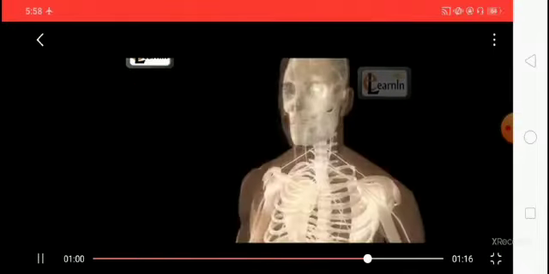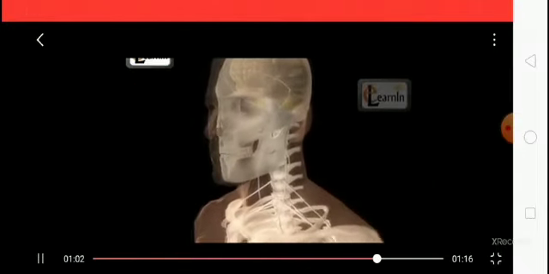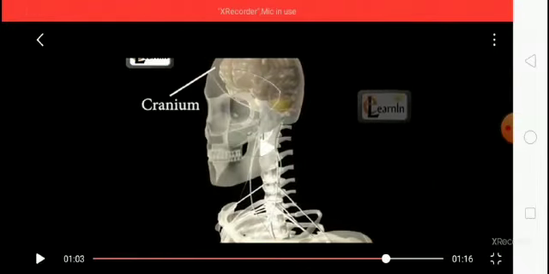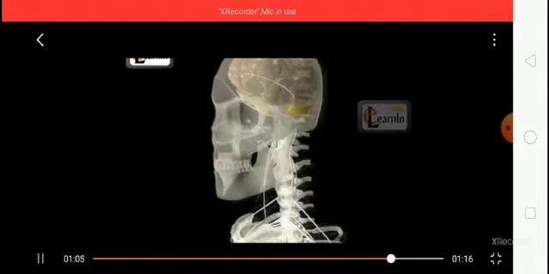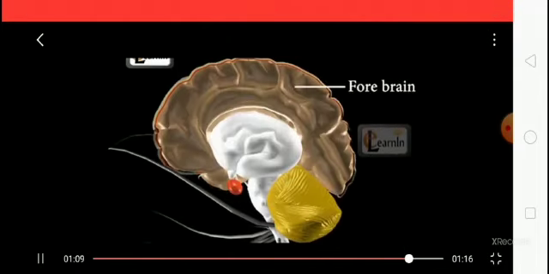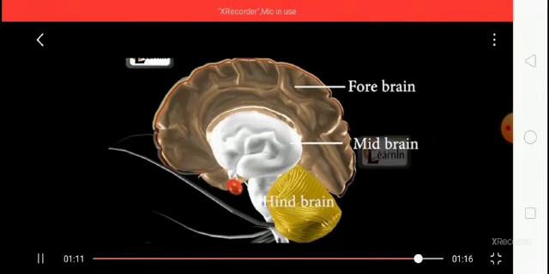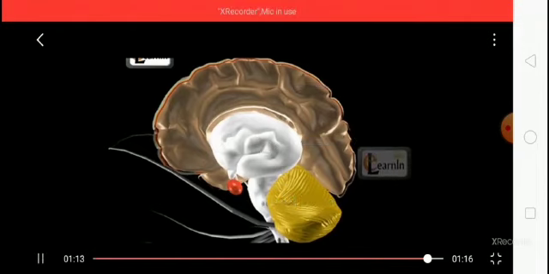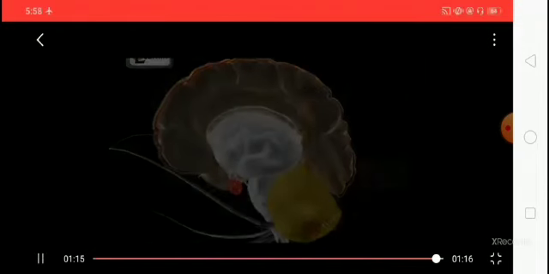The brain is a very soft tissue and is surrounded by a bony tissue called the cranium, which is made up of skull bones. The brain is divided into three parts: forebrain, midbrain, and hindbrain. Here you can see the three partitions of the brain. The hindbrain is connected to the spinal cord, as we discussed earlier.